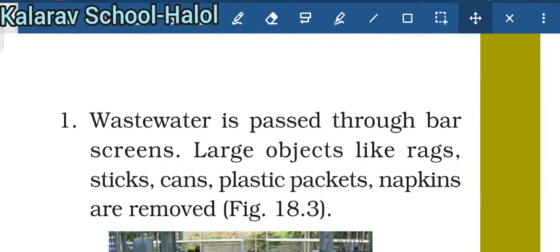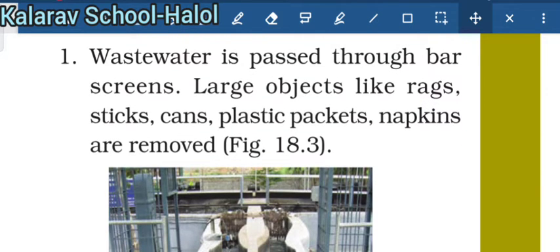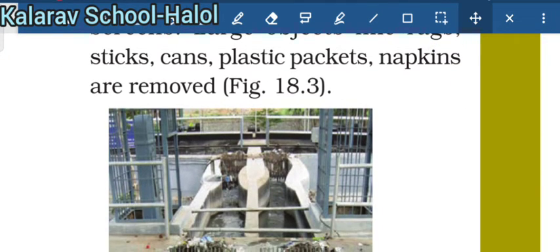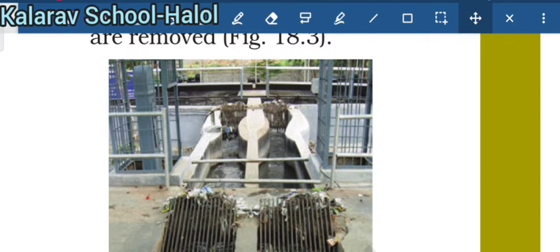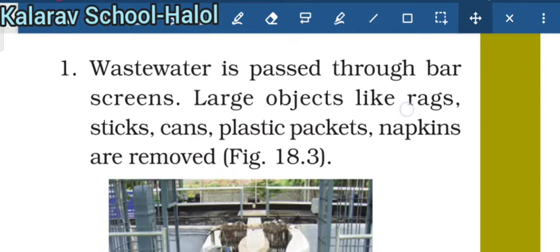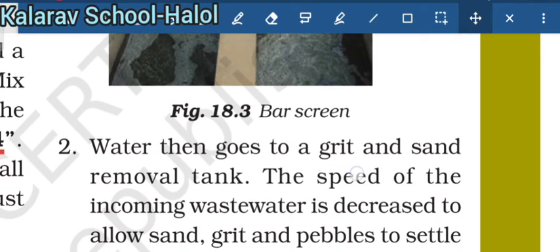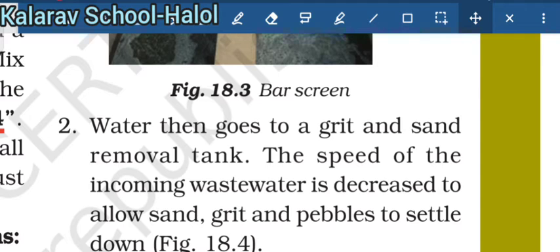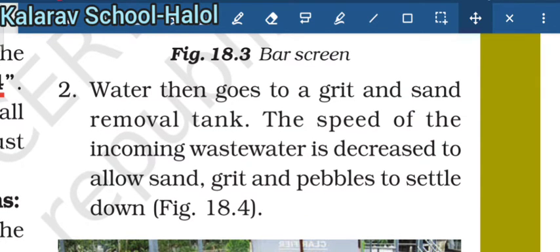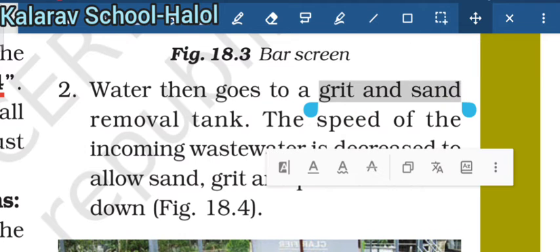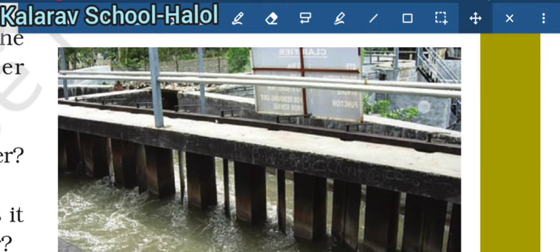Wastewater is passed through a bar screen, where large objects like rags, sticks, cans, plastic packets and napkins are removed. Here you can see the water passing through the large bar screens where packets are removed. Water then goes to the grit and sand removal tank. The speed of incoming wastewater decreases to allow sand, grit and pebbles to settle down. In the next step we remove the grit and sand, as you see here.